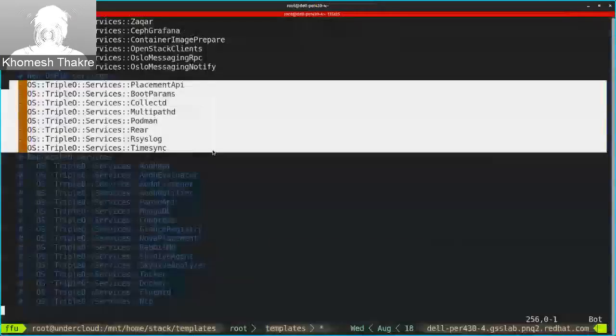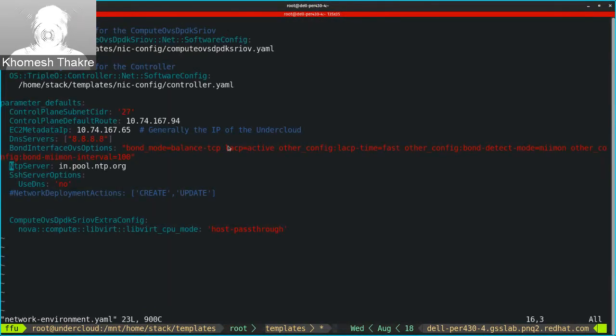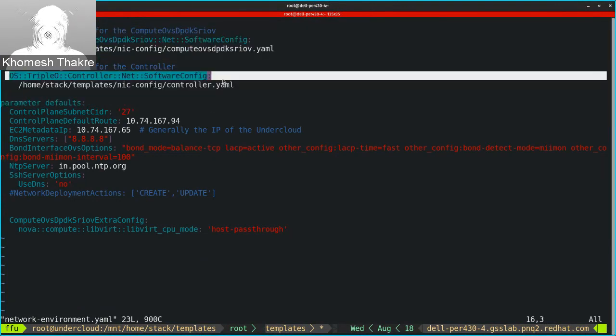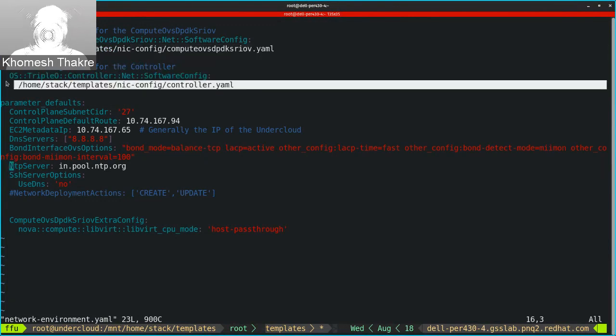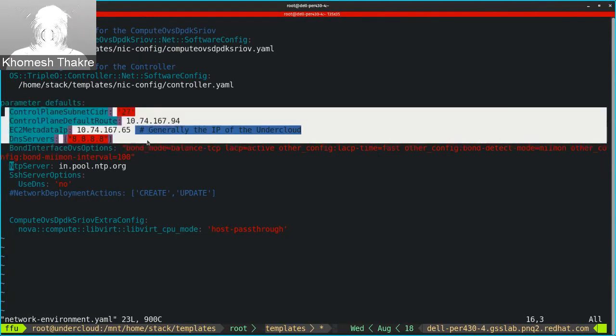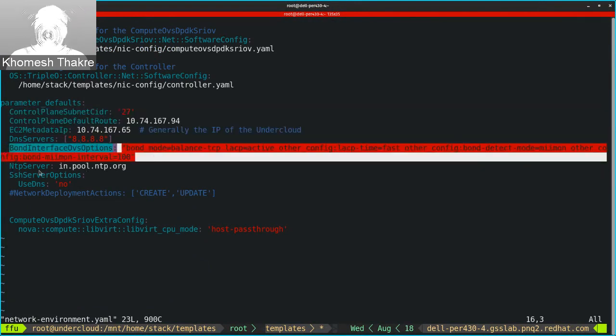Then we will look at the NIC configuration file, the network environment file. In my case, I try to keep all the network and IP related stuff in the network environment file. We have a general definition of NIC config files for each role, for the compute role and the controller role. Then I have only one network, that is the control plane network. So I have defined all the things regarding the control plane IP ranges here. Then the DNS server, the bond information, the NTP.